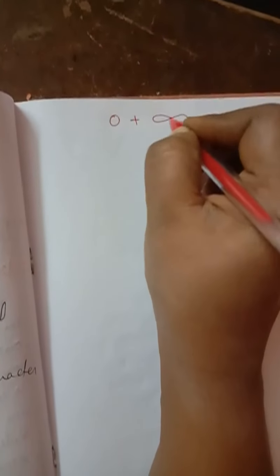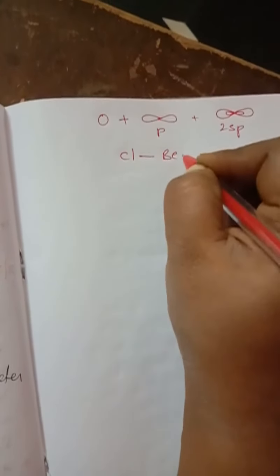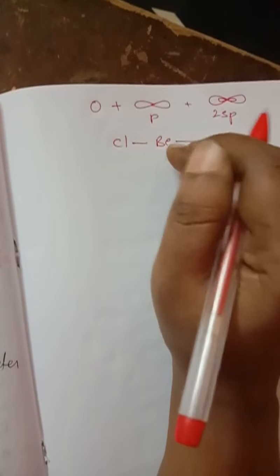Okay, so look at here how the structure is. One s orbital mixed with one p orbital to form 2 sp hybrid orbitals. So one chlorine combines with beryllium. Beryllium is having two unpaired electrons. So one electron will be mixed with chlorine, another electron will be mixed with another chlorine. So now the structure will be like this.